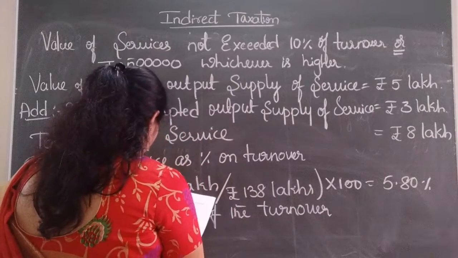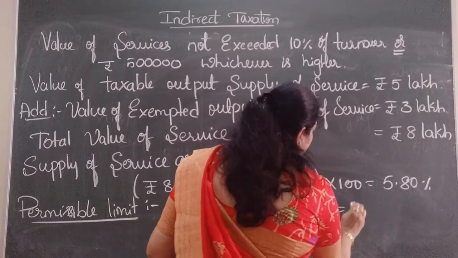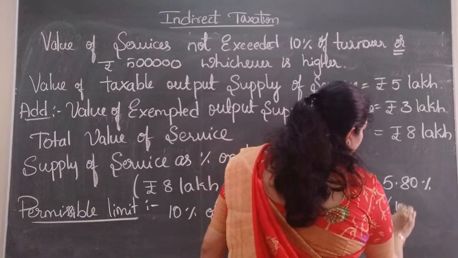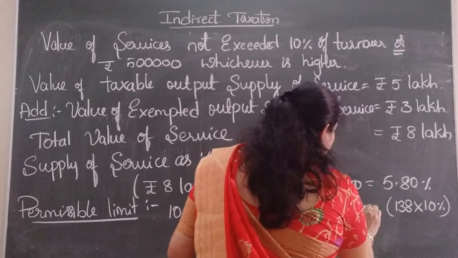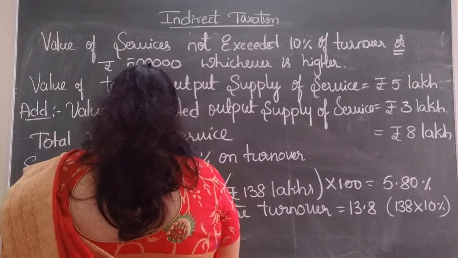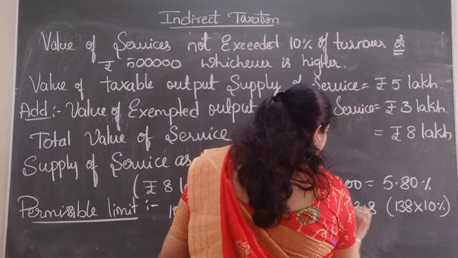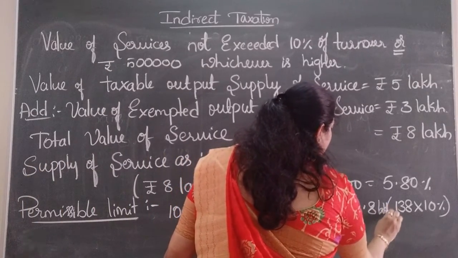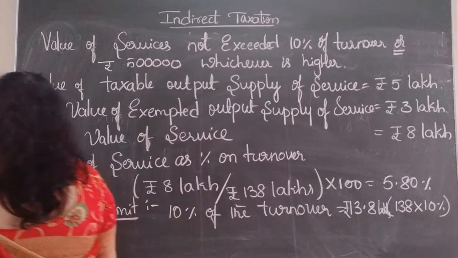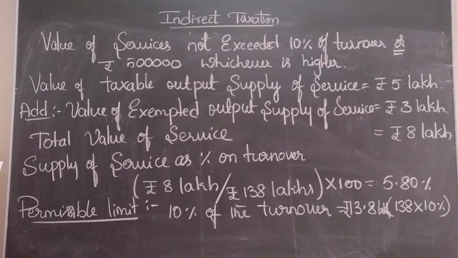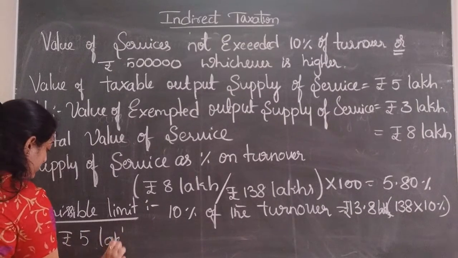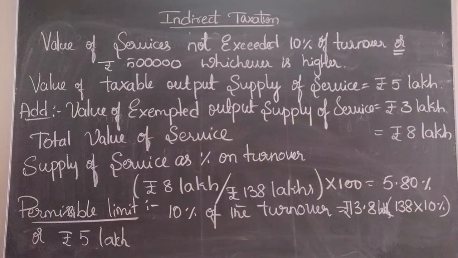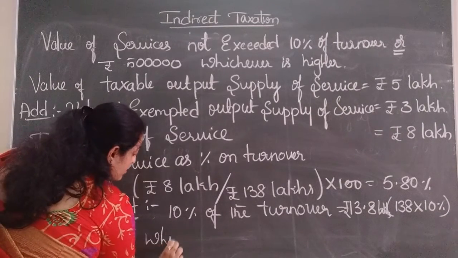10% of the turnover, that is 138 lakh into 10% gives you 13.8 lakhs, or rupees 5 lakh, whichever is higher.